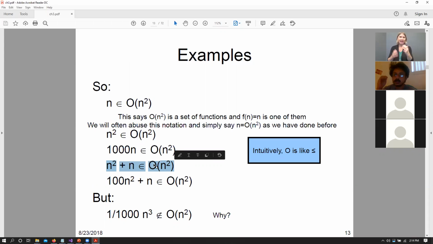Now let's say that our n is 10, right? So currently our equation is n squared plus n. So 10 squared plus 10 basically becomes 110. Big O of 1 times n squared basically means that our number becomes 100. We are trying to bound 110 with an upper bound of 100, so that does not work, right?